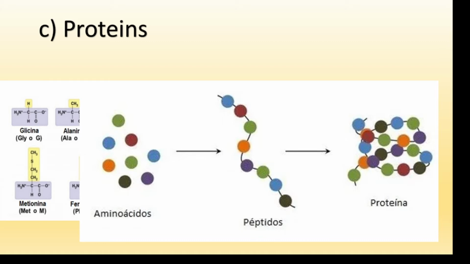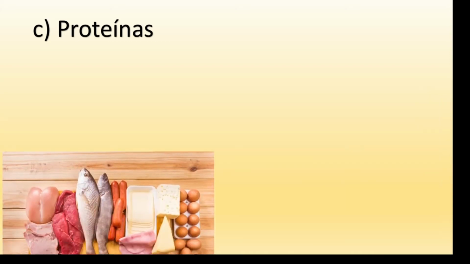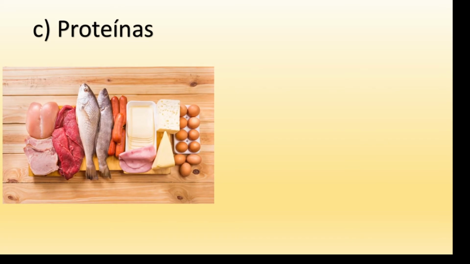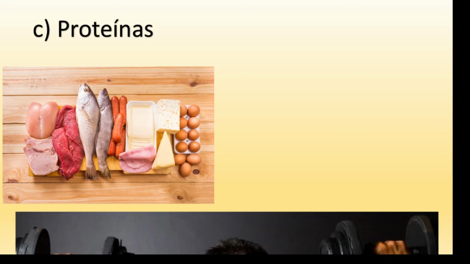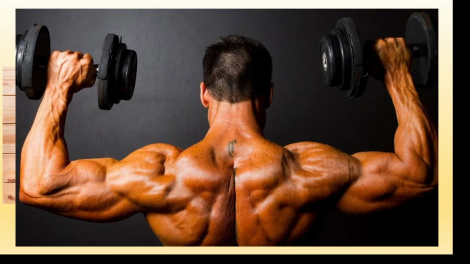Talking about proteins deserves an entire series of videos, but in general, proteins are present in all living organisms, of course, and they have several functions, such as defense, regulation, catalysis, etc. But because this is only an introductory video, I would like to say that we can find proteins in foods such as meat, eggs, cheese, etc. And their main function in our body is to make our muscles grow, right?